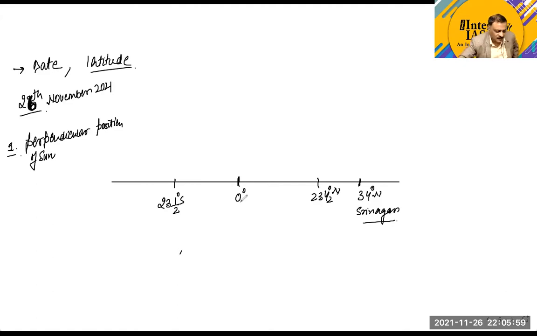You know that September 22nd is the date when the sun is perpendicular over the equator, and December 22nd is the date when the sun is perpendicular over the Tropic of Capricorn. Therefore the sun must be perpendicular somewhere between these latitudes, between 0 degree and 23.5. Now, calculate from September 22nd to 26th of November, how many days are there?